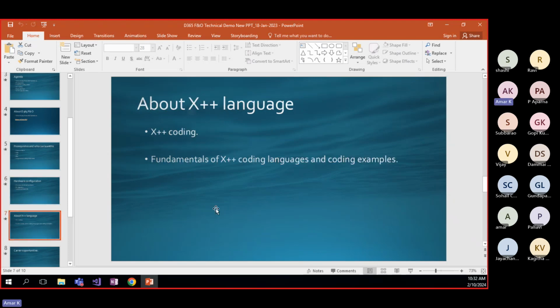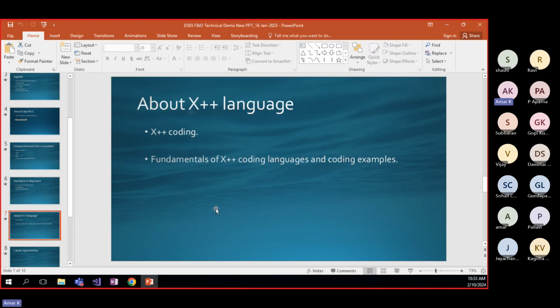So what about the H++ language? This H++ is actually derived from C++, guys. Like C sharp is derived from C++, the same way. In Dynamics 365, H++ is a very simple and light course, because as a programmer I came from a .NET background.